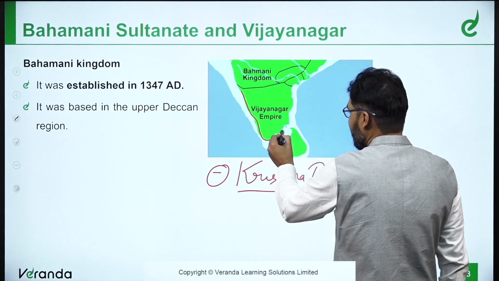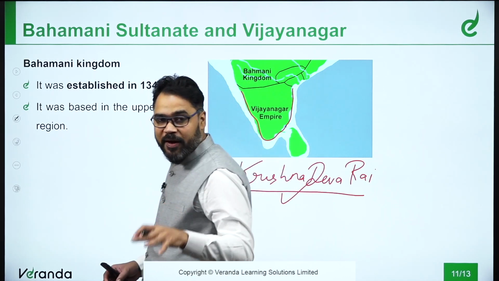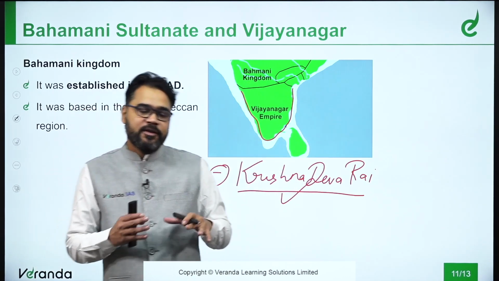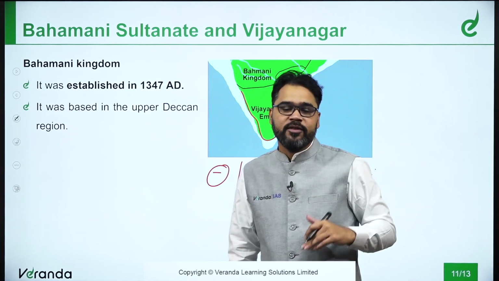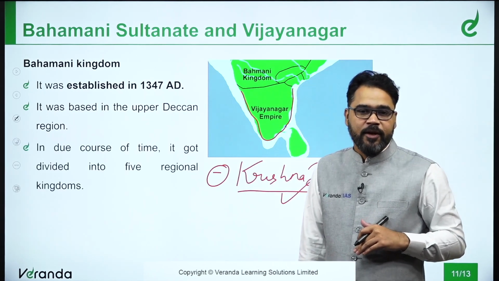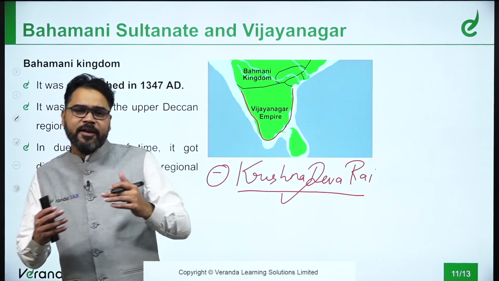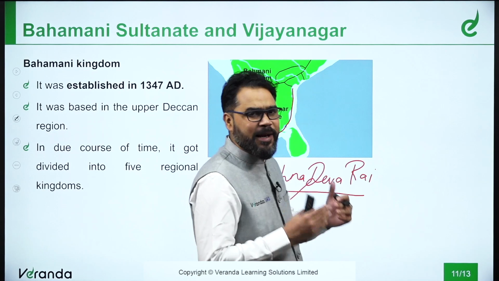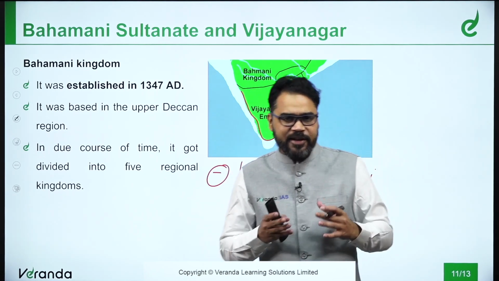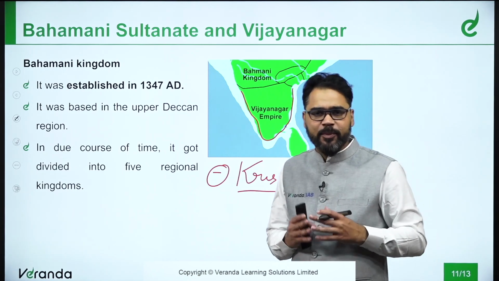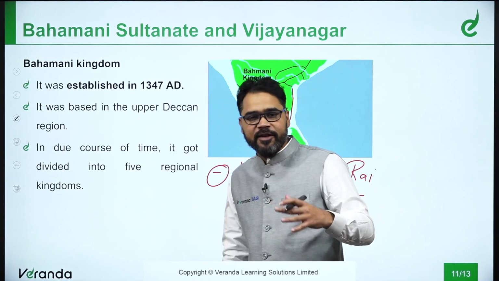Not complete Tamil Nadu, but they had control over Karnataka, a lot of part of Tamil Nadu, part of Kerala, etc. Just above them were the Bahmani rulers. After their establishment in 1347, there was a time when they reached their peak, their zenith. But later on, this Bahmani kingdom got divided into 5 regional kingdoms.